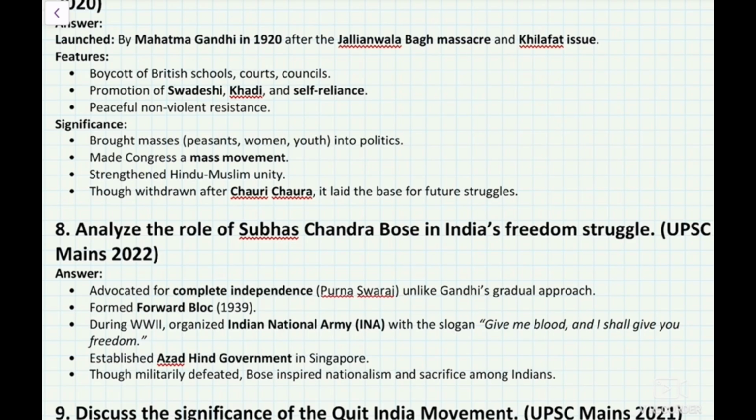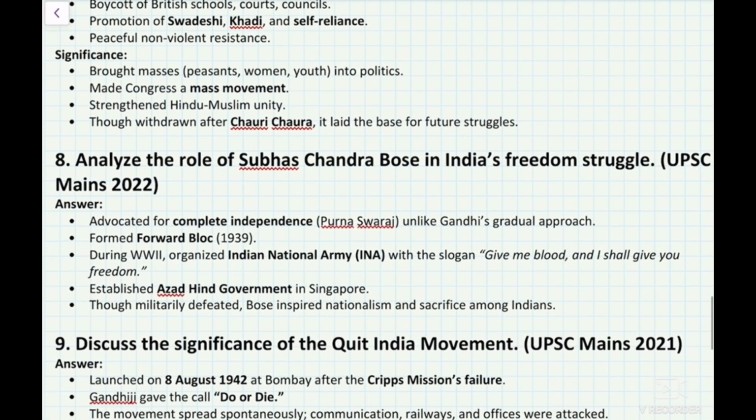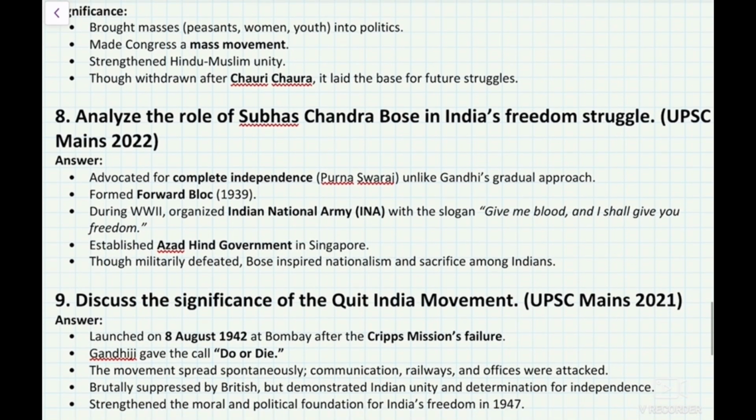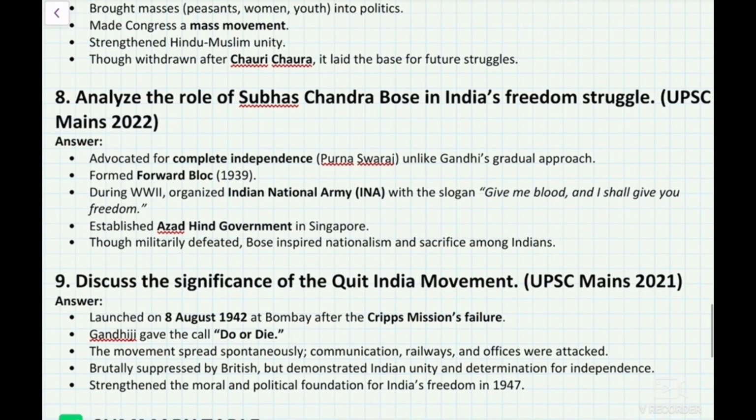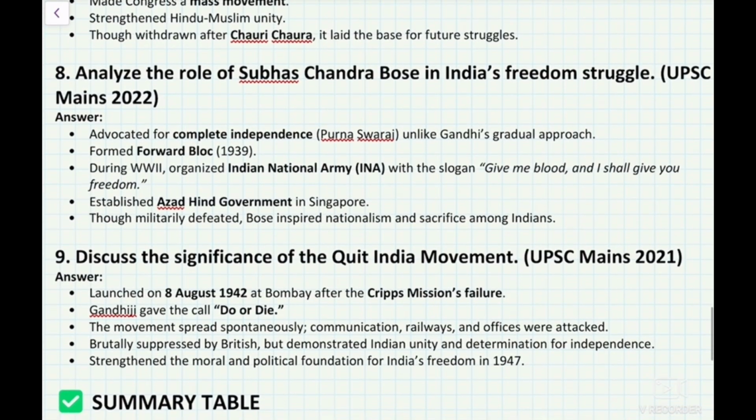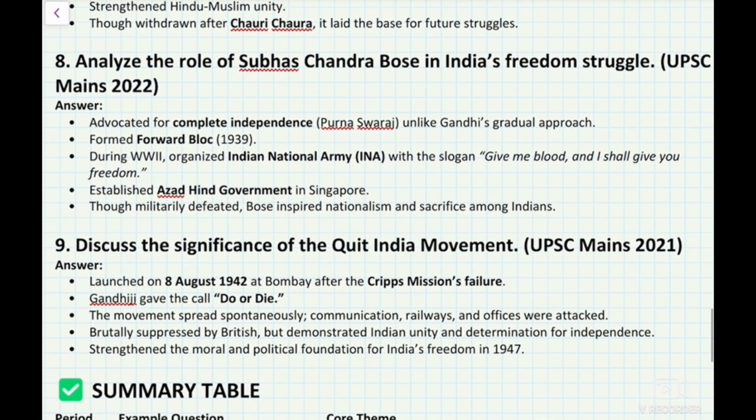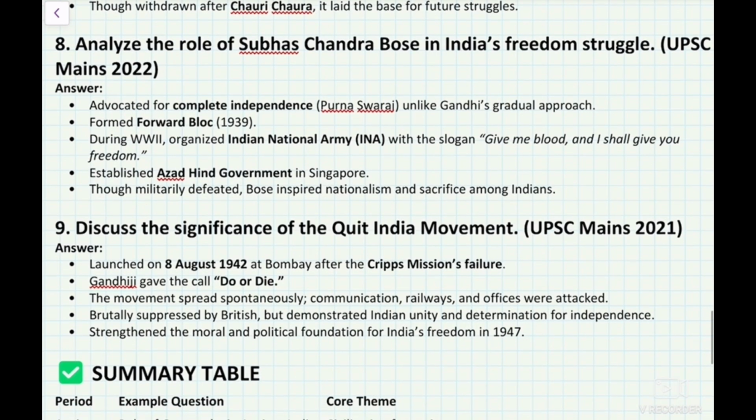Significance: it brought masses, peasants, women, and youth into politics. It made Congress a mass movement and strengthened Hindu-Muslim unity. Though withdrawn after Chauri Chaura, it laid the base for future struggle. Analyze the role of Subhas Chandra Bose in India's freedom struggle. He advocated complete independence, Purna Swaraj, unlike Gandhi's gradual approach, and formed the Forward Bloc.